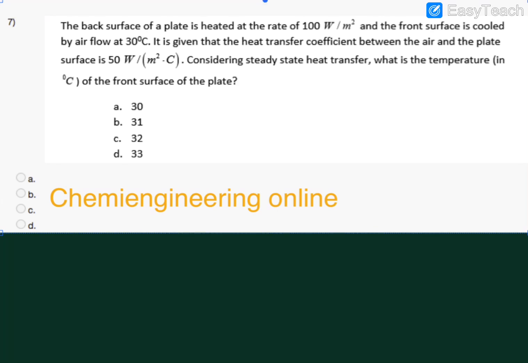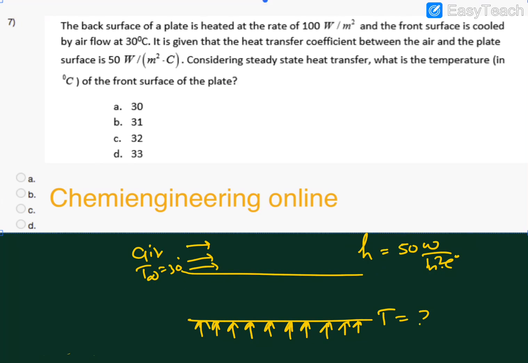Now coming to question number 7. The back surface of a plate is heated at a rate of 100 watt per meter square, and the front surface is cooled by air at 30 degrees. It is given that the heat transfer coefficient between air and the plate is 50 watt. Considering steady state heat transfer, what is the temperature of the front surface of the plate?